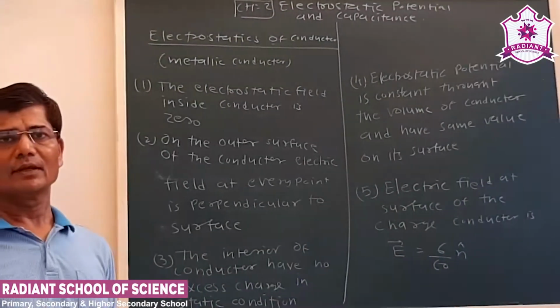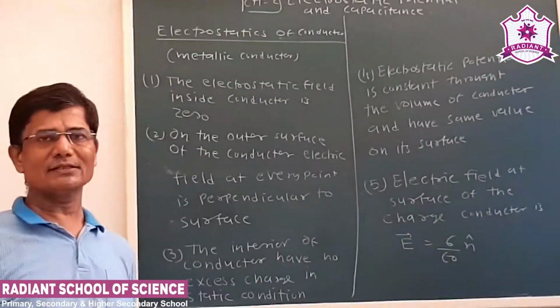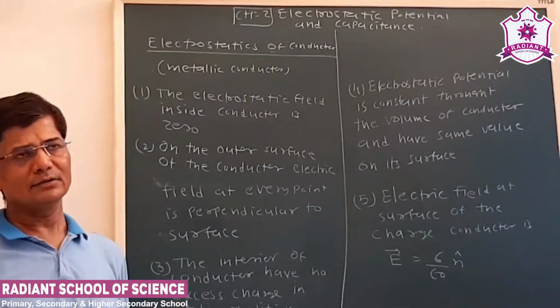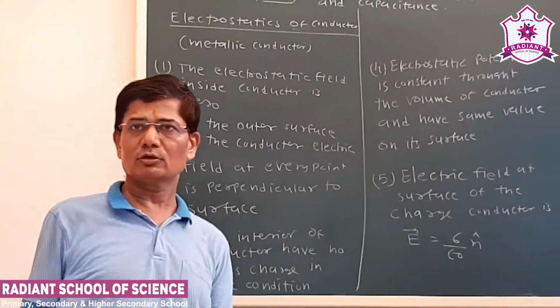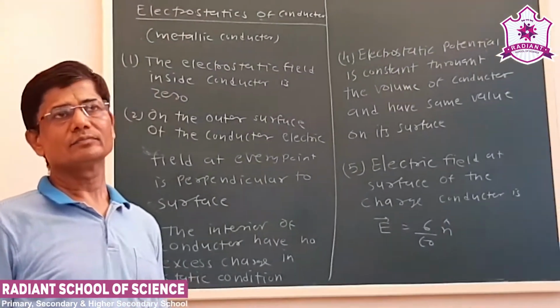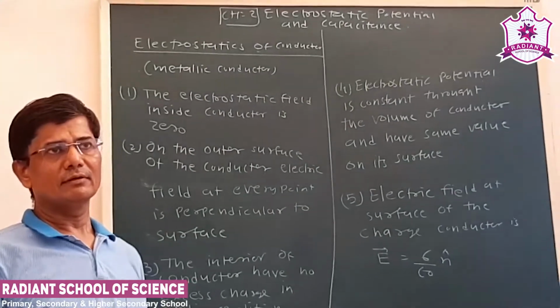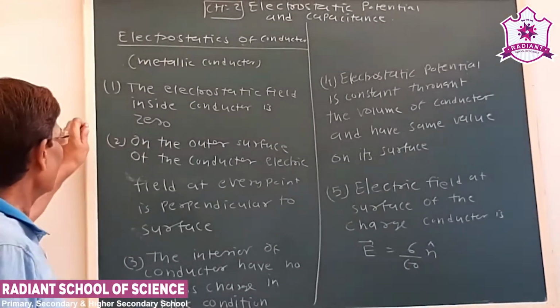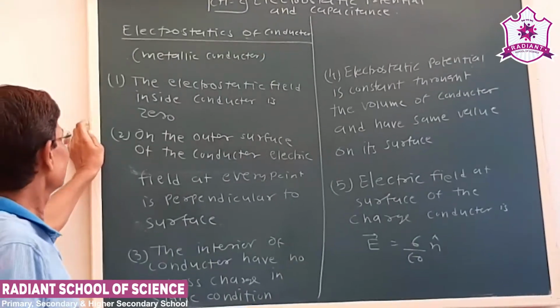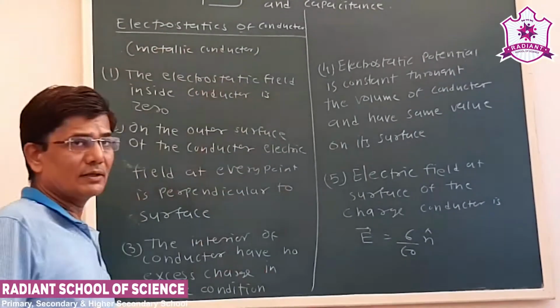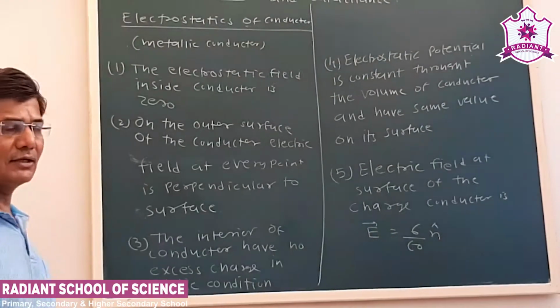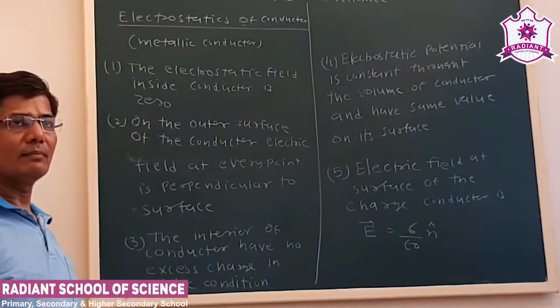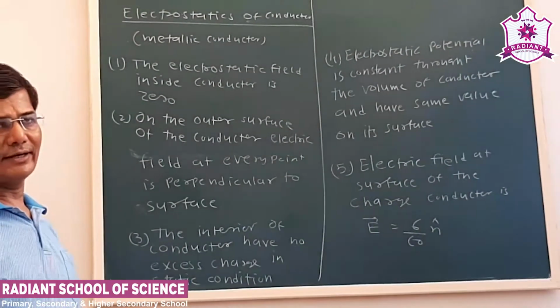Dear friends, last time we talked about what is a capacitor and capacitance. We also derived the equation for the value of a parallel plate capacitance. Now we proceed further. Now we have to see electrostatics of conductors. Our lesson deals with static charges, that means charges are at rest.